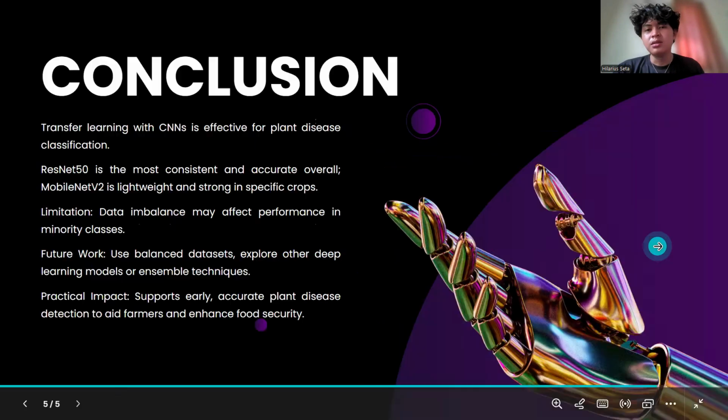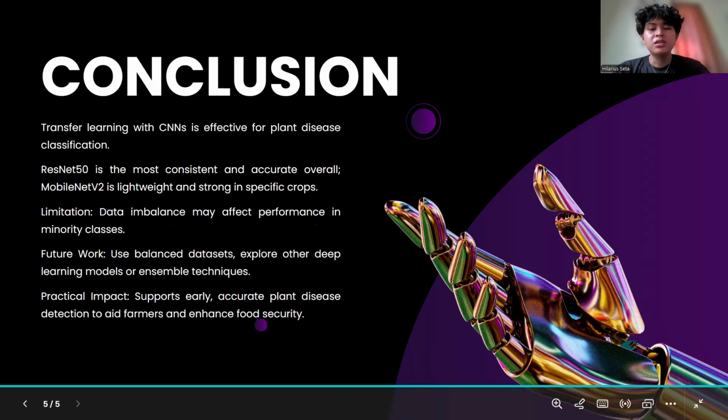Next, I will explain the conclusion. In conclusion, we found that CNN with transfer learning is highly effective in detecting plant disease based on leaf images. ResNet 50 proved to be the most consistently accurate across multiple crops, while MobileNet excelled in certain cases, especially with corn and potatoes.